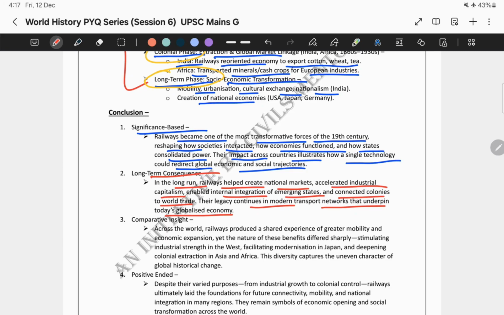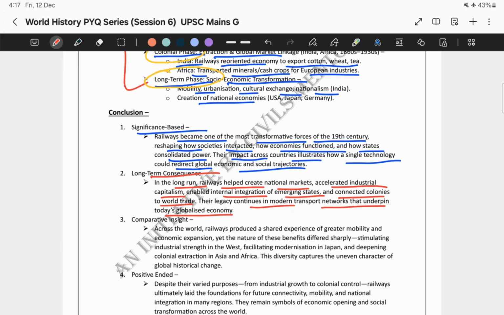So, this is the long-term consequences. This is a forward-looking approach. Why does this particular approach work? Because it reinforces the comparative theme and adds analytical depth about the uneven development. Because, as we had already discussed, the impact was not the same across the globe, it was uneven. So, that's why this approach also works.